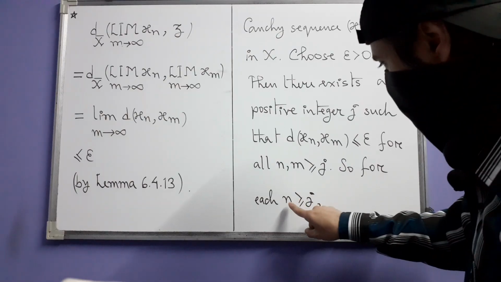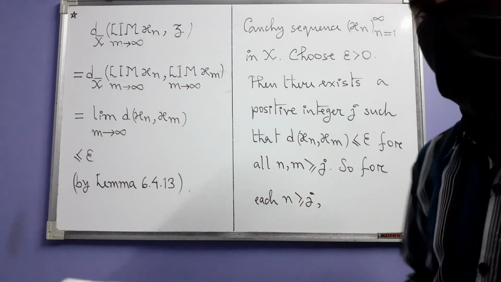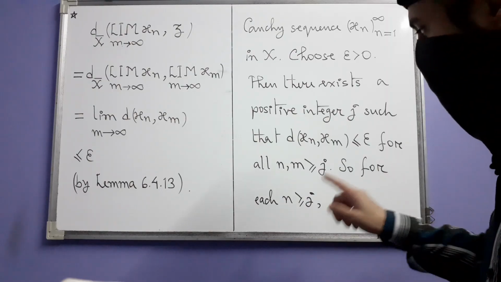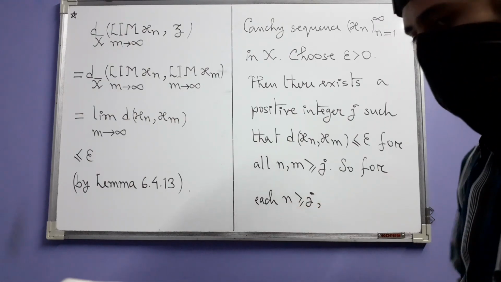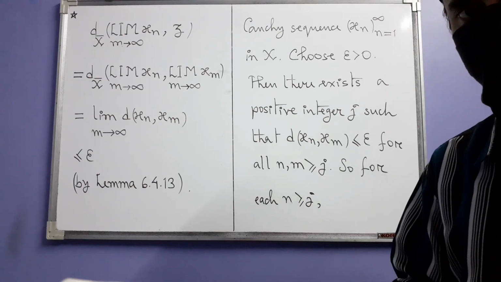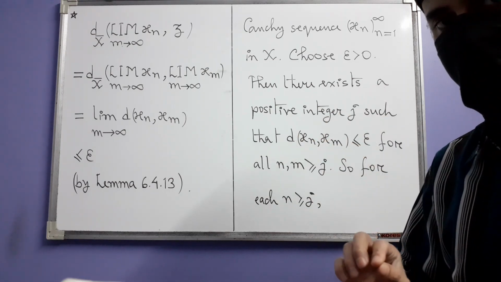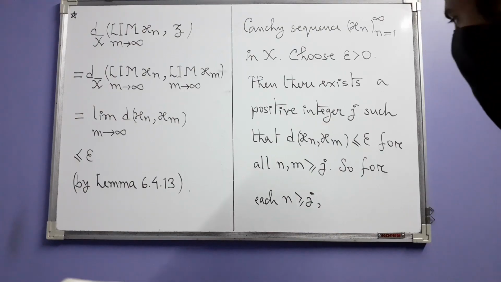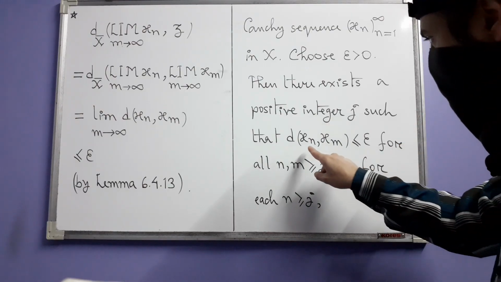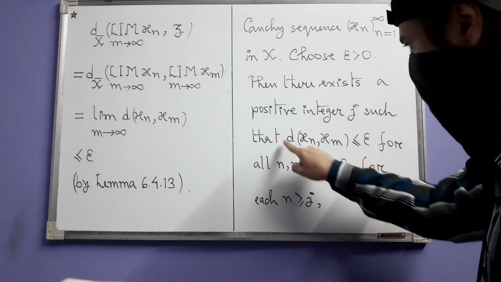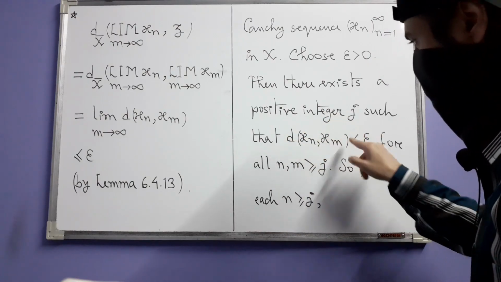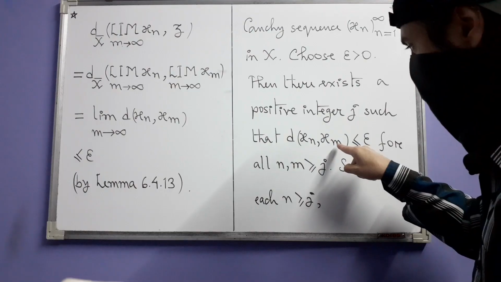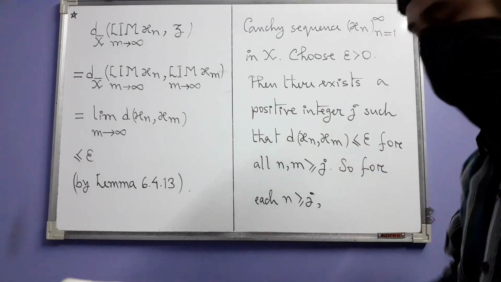When we say for each n greater than or equal to j, we mean that we are fixing n. For example, say one of the values of n is j itself. You have fixed j, n equal to j, now that is j, that's not changing. If you do that and then consider this sequence, this entire d_X(x_n, x_m), where now n is j, then it becomes a sequence of m.